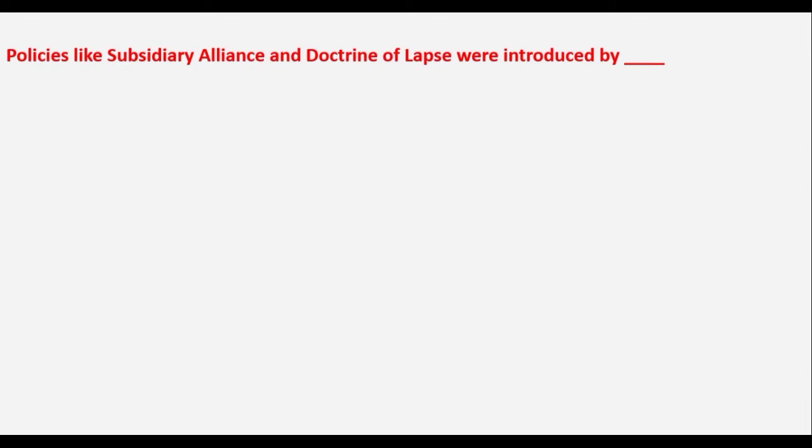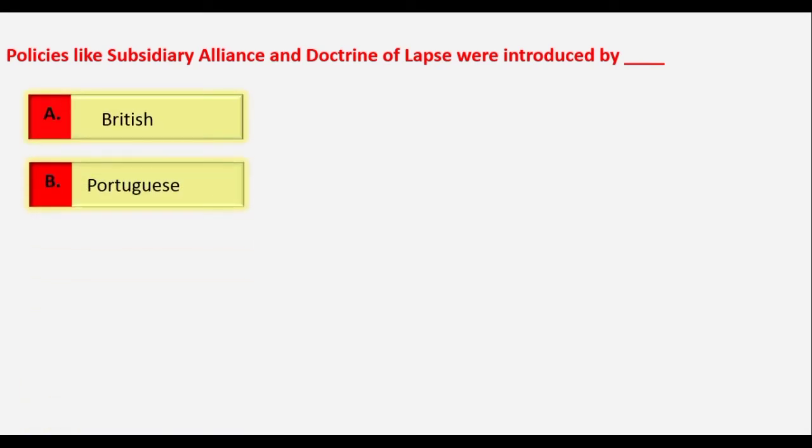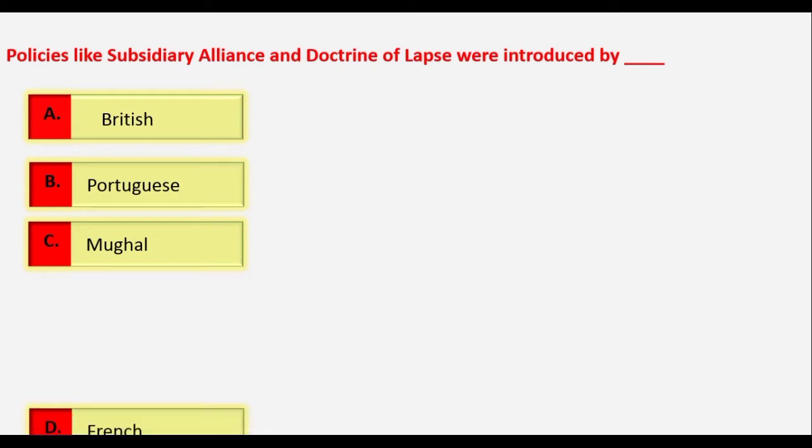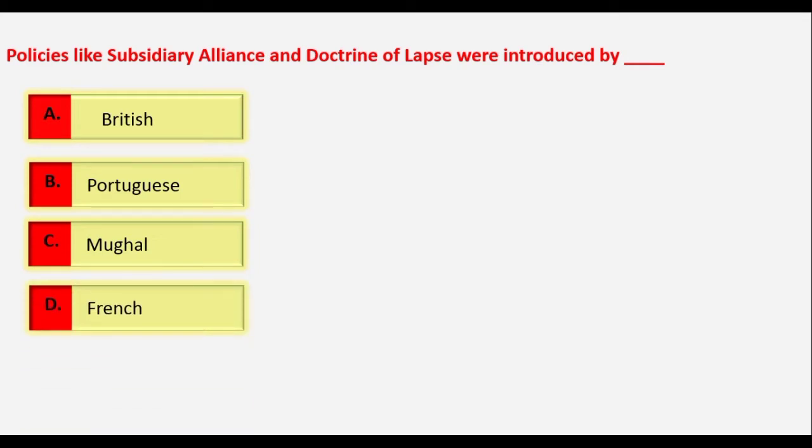The next question is, policies like subsidiary alliance and doctrine of lapse were introduced by whom? Let's see the options, whether it is British, Portuguese, Mughal or French. See, the policies were introduced by the Britishers. I think you know the subsidiary alliance policy was introduced by Lord Wellesley.